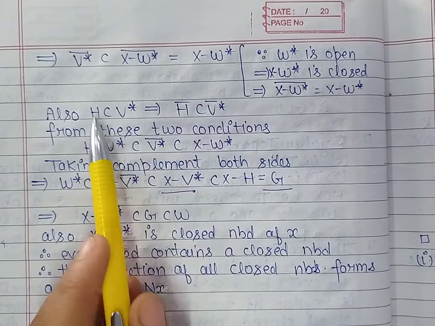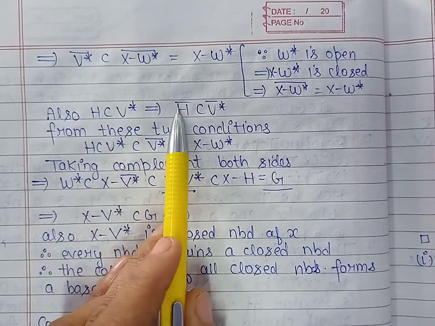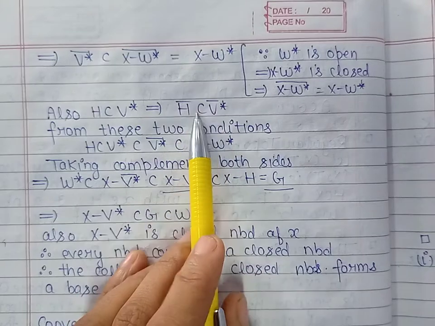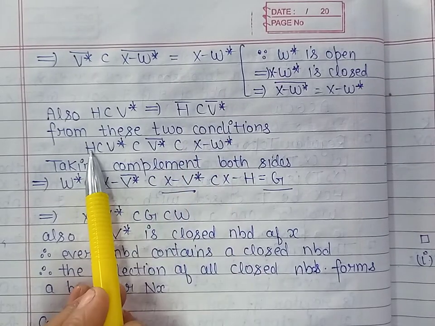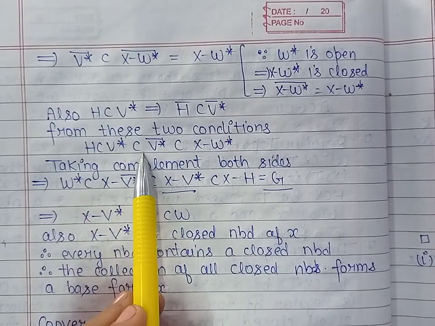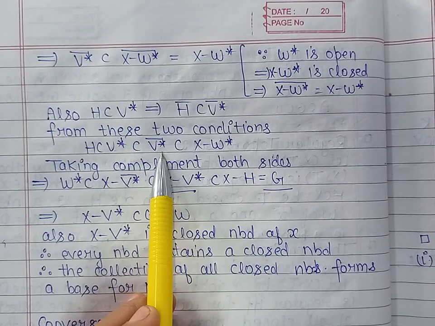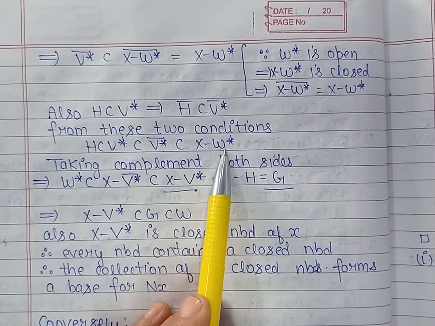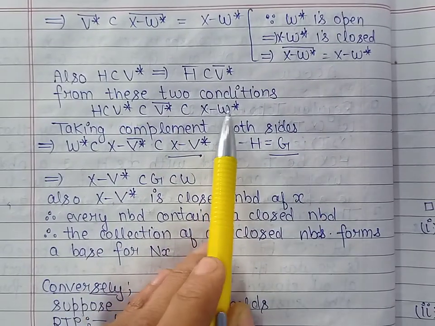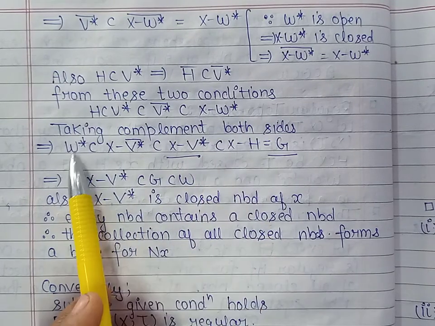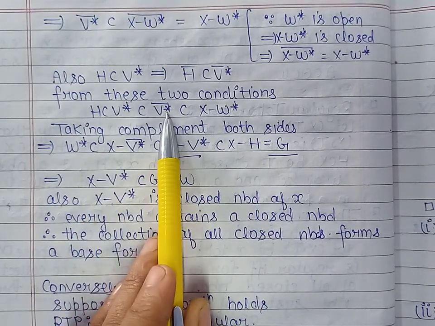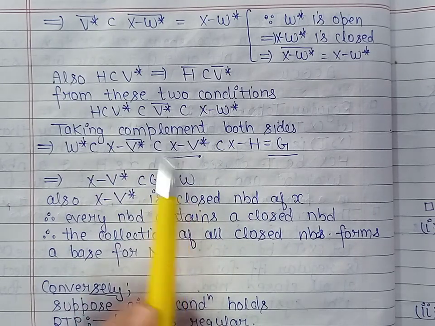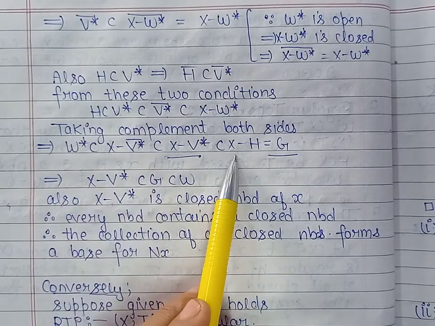Now also H is contained in V star, so the closure of H is contained in the closure of V star. Combining these two, we get H is contained in V star, which is contained in its closure, and the closure of V star is contained in X minus W star. Now we can take complements throughout. By taking complements here, we get W star is contained in the complement of the closure of V star, that is contained in the complement of V star, and that is further contained in the complement of H.